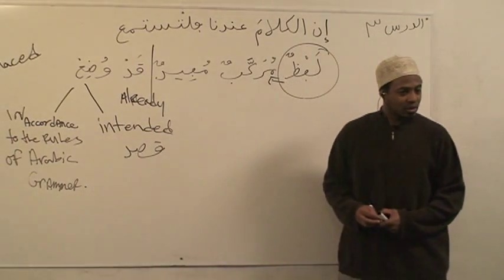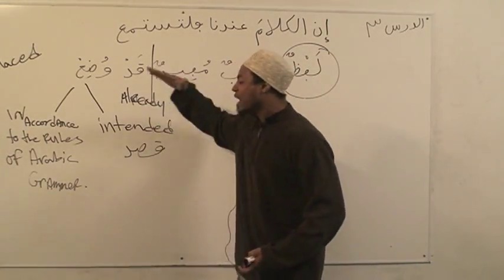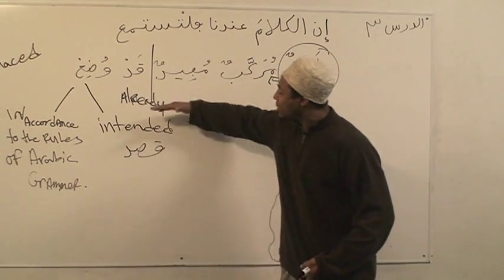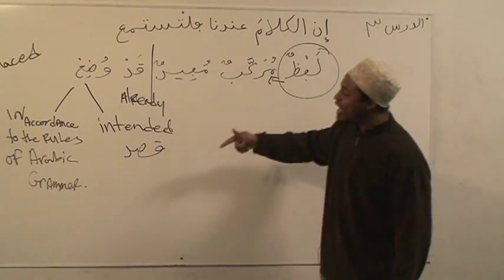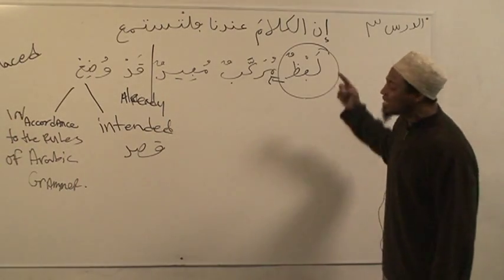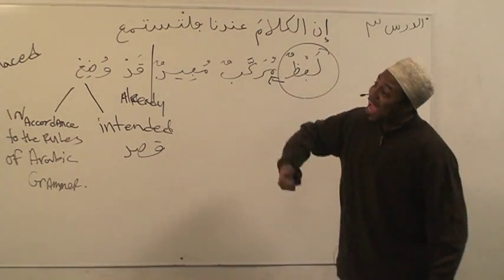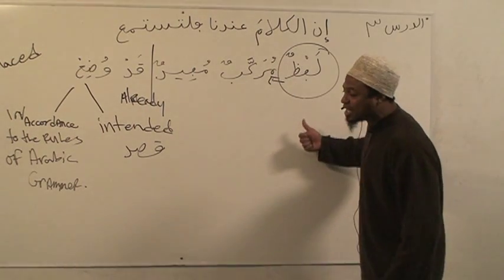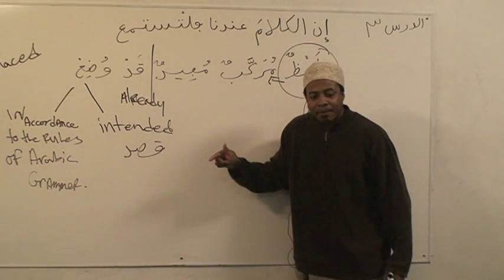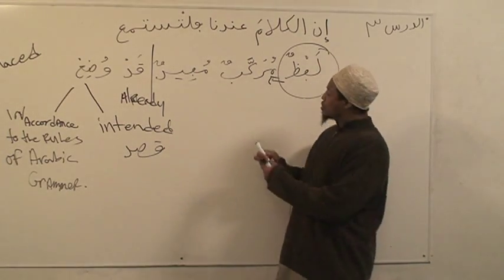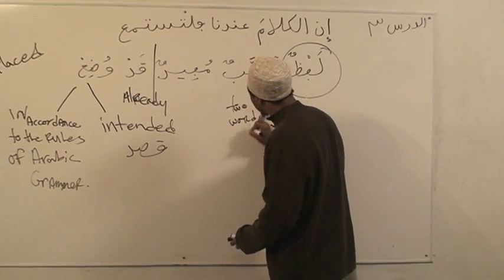That's what it is. So the speech has to be placed and put grammatically in Arabic's own form, and it has to be intended. So, lafdun murakkabun mufidun qad wudi' means a sound. What type of sound is it? It's a sound that you spit off the tongue. That is murakkab. What is murakkab? Murakkab is 2 words. Easy. 2 words or more, right?